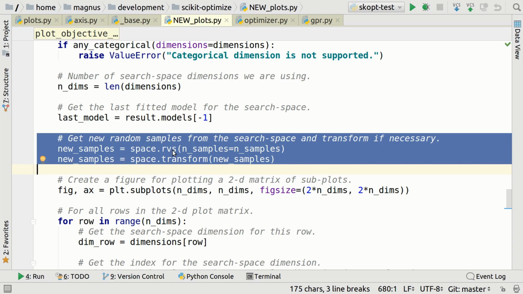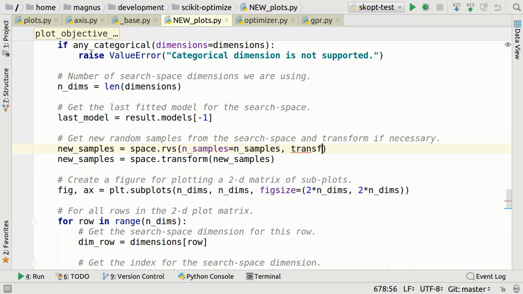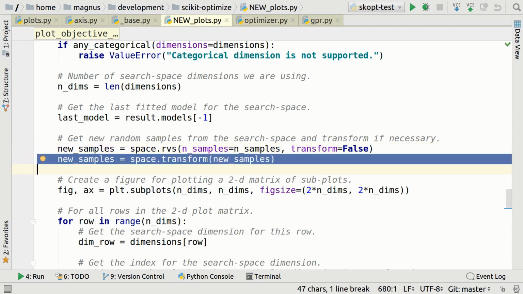I don't know what it stands for, RVS. It's a bad name. I don't like the SciPy API, by the way. But anyway, if this is called most of the time, 95% of the time, but occasionally you don't want to call transform, then you could make a bool. So we could say transform equals true by default, and then if we don't want to do it, we could say false. That would be a better way of doing it, instead of always calling these two lines together.